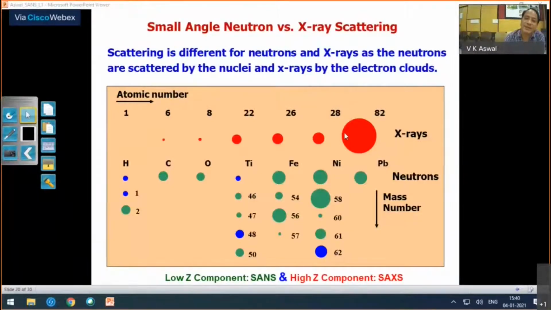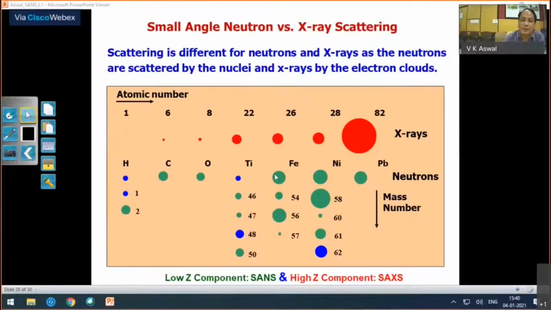Basically, scattering amplitude is proportional to Z, and scattering intensity is proportional to Z. And as you may have already learned, in the case of neutrons, the behavior is irregular. You have the advantage that you can see low Z using neutrons, and even within isotopes, the scattering lengths are very different. Blue is for negative and green is for positive scattering length. So not only are magnitudes different, but their signs are also different.